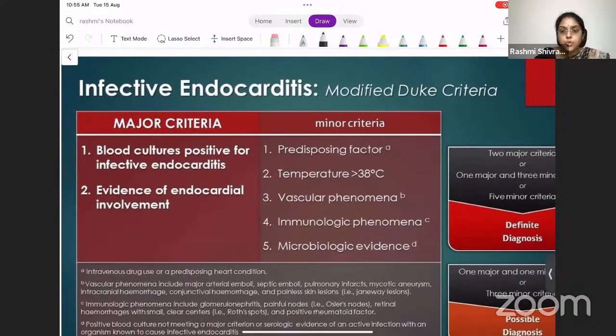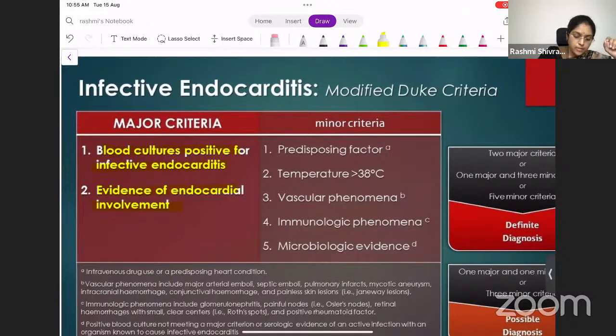So if there is a usual organism, if it's Streptococcus or Staphylococcus, or an Enterococcus that you expect to actually produce endocarditis, if the culture is positive for that, then it comes under the major criteria. Okay, blood culture is positive for infective endocarditis. Then there should be evidence of endocardial involvement.